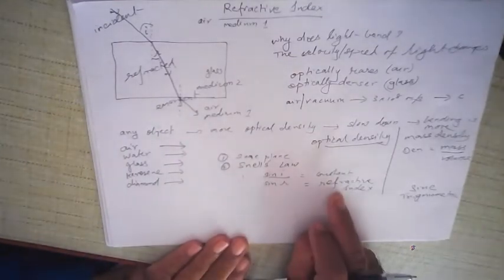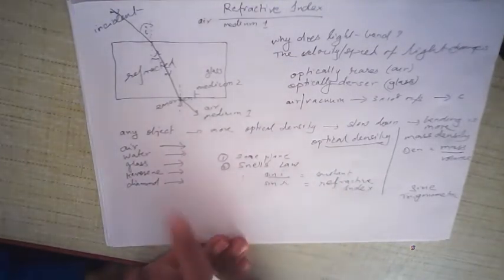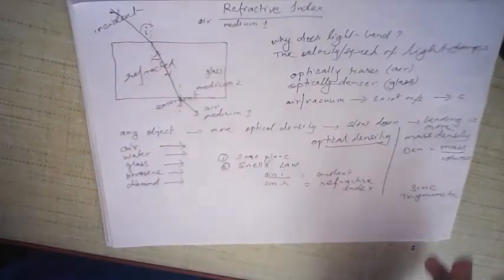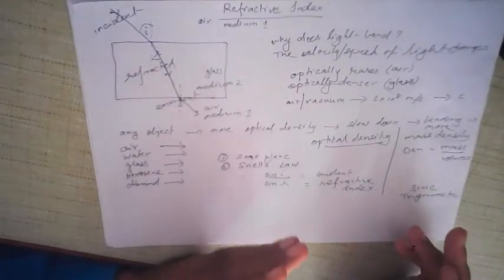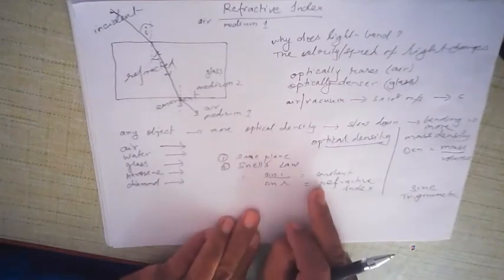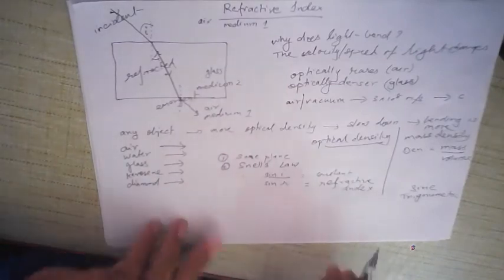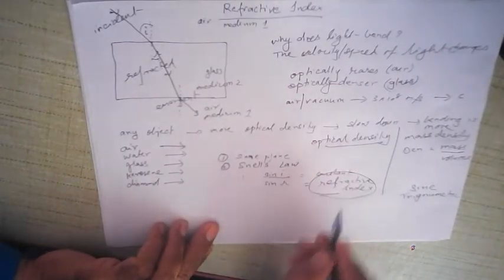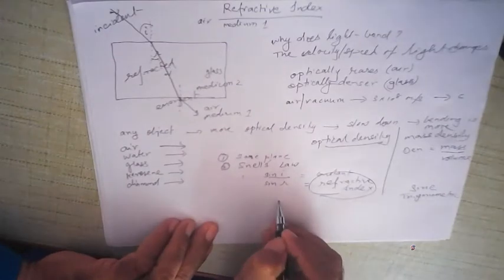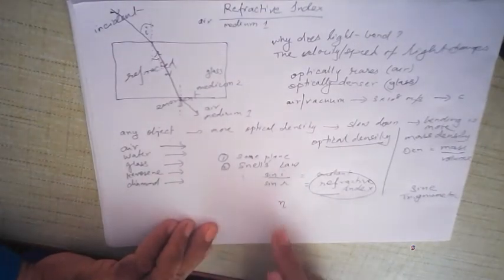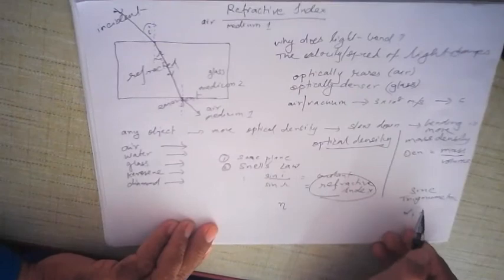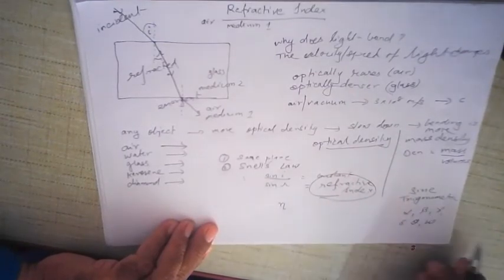Obviously, every single substance, depending upon how transparent it is, how optically denser or rarer it is, will have a refractive index. That is, sine i upon sine r will always be constant. This refractive index of the second medium with respect to the first is given by the symbol n. This is actually a Greek symbol. It is not really n. It is called eta, and this is a Greek letter, just like alpha, beta, gamma, delta, theta, omega. These are all Greek letters.